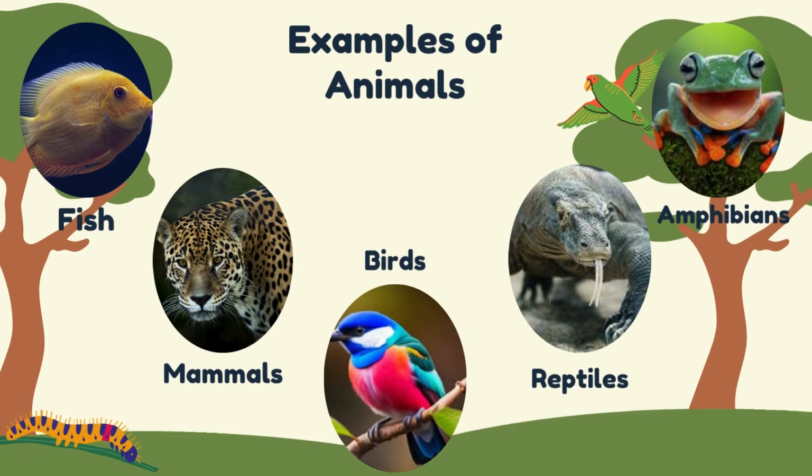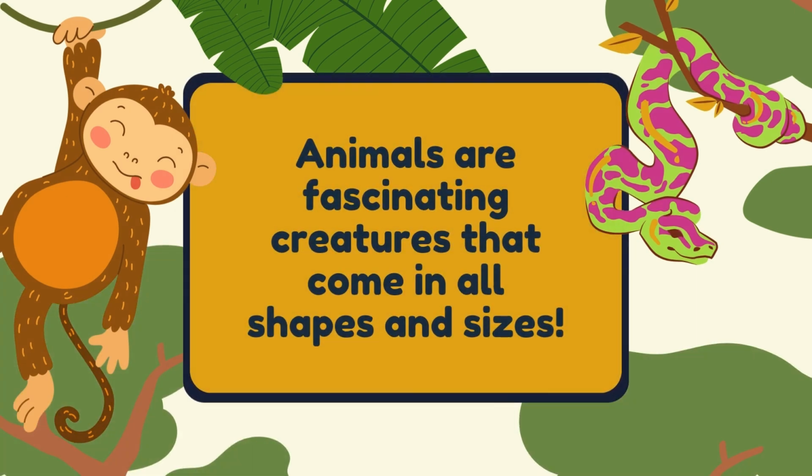So these are the examples of animals. Fish, as we can see, is a fish. And then the mammals, as we can see here, it's a leopard. And then birds, reptiles, and amphibians. So everyone, animals are fascinating creatures that come in all shapes and sizes.